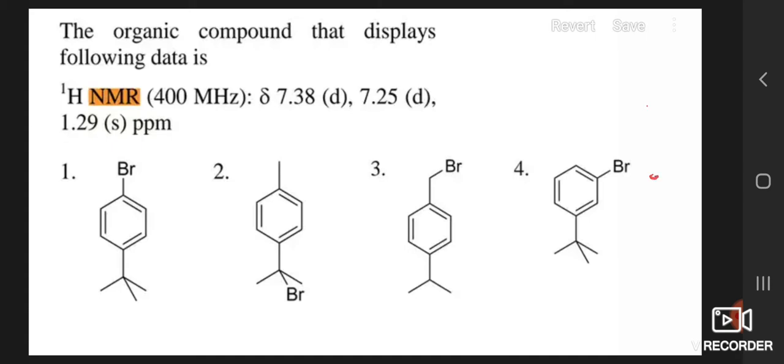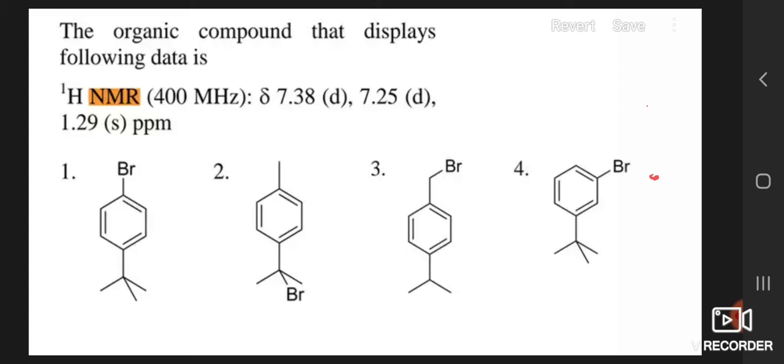And today I am going to discuss with you one of the problems from NMR spectroscopy which is asked in the CSIR NET exam. This problem is basically based on H1 NMR spectroscopy, and in H1 NMR spectroscopy, the number of signals depends on the number of different types of protons present in that particular molecule. If the question is asked regarding CMR spectroscopy, then we have to consider different types of carbon present in that particular molecule. Different types of proton or different types of carbon give rise to different types of signals.